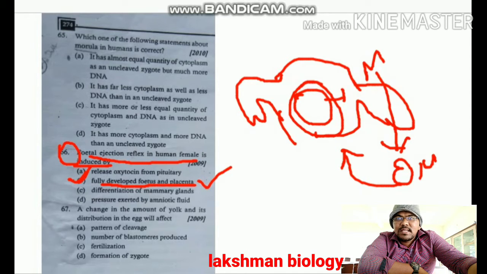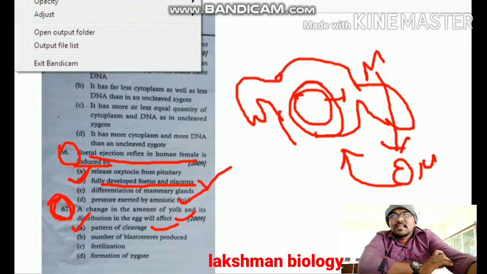Question number 67. A change in the amount of yolk and its distribution in the egg will affect the cleavage. The type of cleavage is based on the amount of yolk which is present in the egg and its position. That is about question number 67. Option A is correct for question number 67.